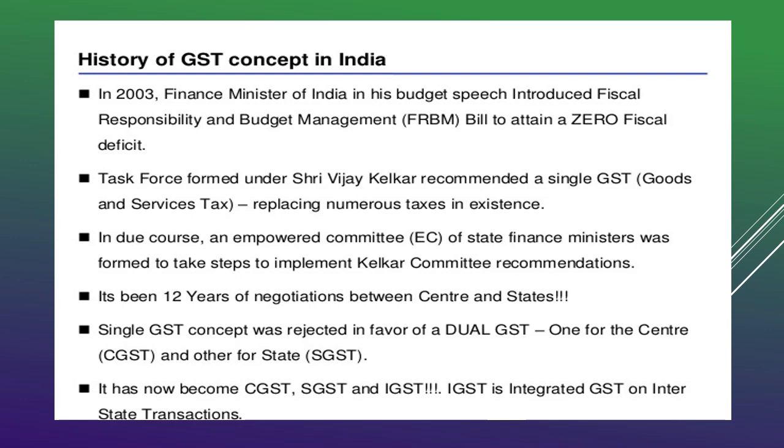It took more than 12 years of negotiation between the state and the central government with respect to the model of GST and the share of GST, and there were many agitations regarding the implementation of GST.